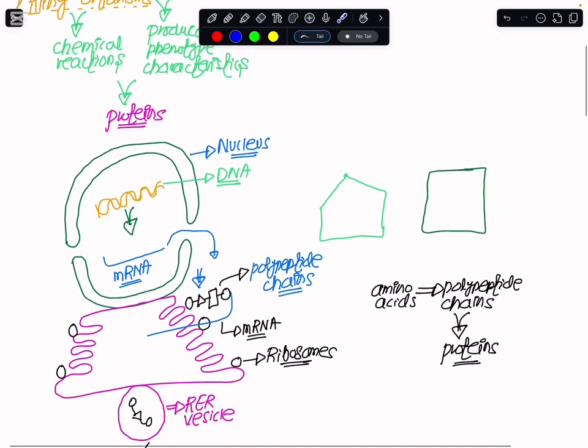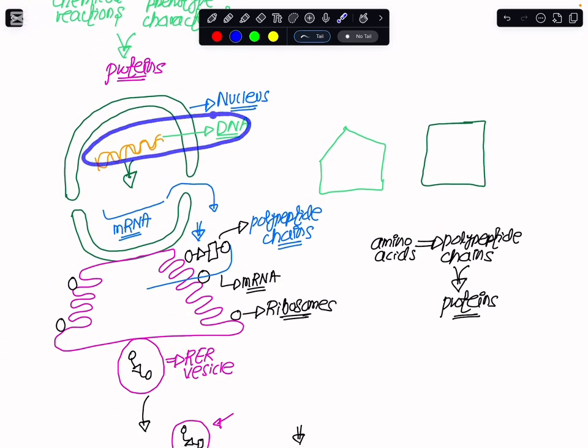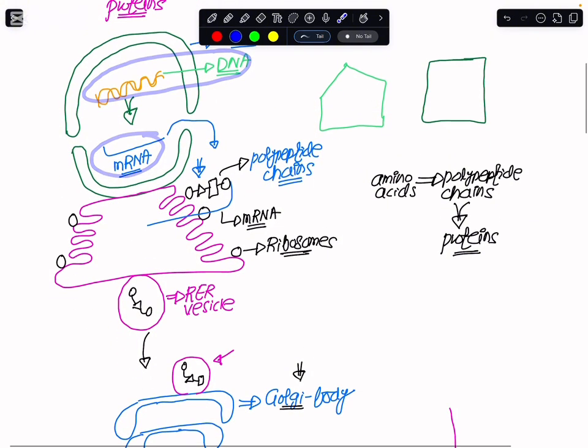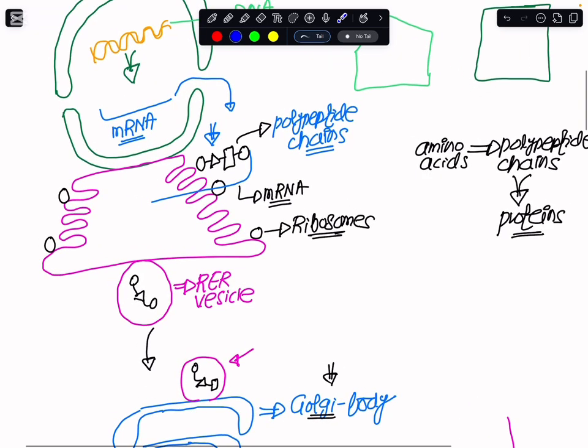So if I were to summarize, if you have to make a protein, then the instructions from the DNA are copied onto the messenger RNA. The messenger RNA leaves the nucleus and inserts itself into the ribosomes. On the ribosomes, amino acids are linked by peptide bonds, and the linkage of these amino acids depends on what kind of instruction the messenger RNA has brought. We end up making polypeptide chains.